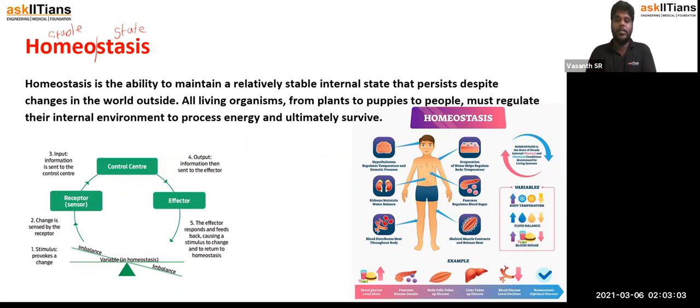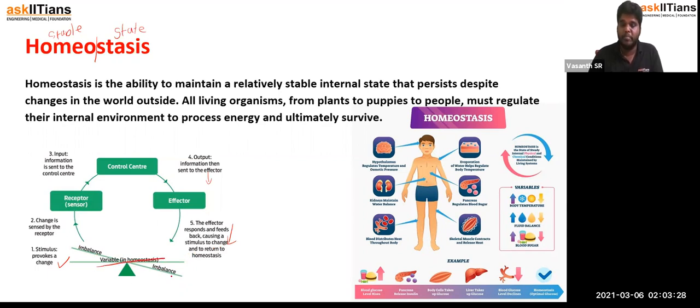Over here, there are several things that are going to be taken care of. Here, you can see the control center. Stimulus provokes a change. If there is an imbalance, if there is an increase, the receptor will understand the change, and then it will be informed to the control center, and output will be sent to the effector, where the effector will respond to the imbalance and then restore homeostasis.